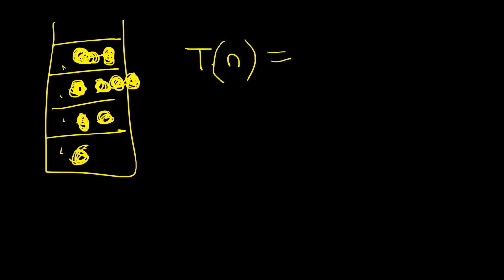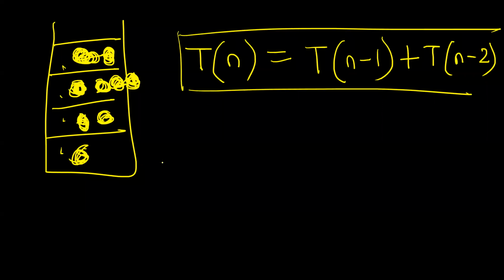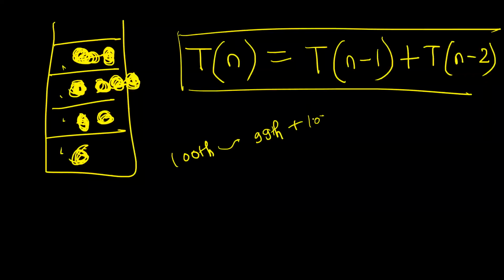Can I say the time taken to find the nth Fibonacci term is the time taken to find the n minus 1th Fibonacci term plus the time taken to find the n minus 2th Fibonacci term plus some constant time for addition? Can I say? If I ask you what is the time taken to find the 100th term, you will say whatever is the time taken to find the 99th term plus whatever is the time taken to find the 98th term. Okay. So this is what I call as the recurrence relation.